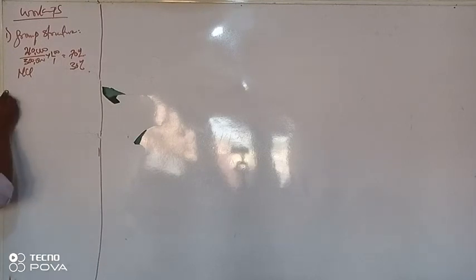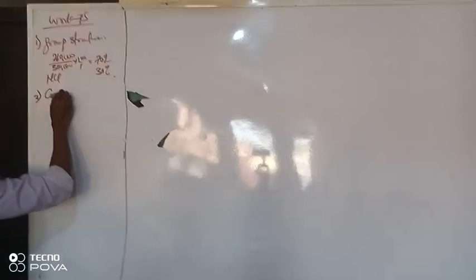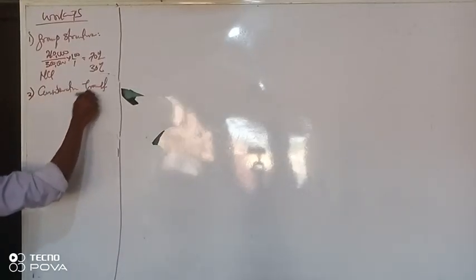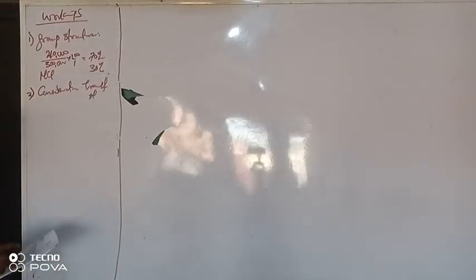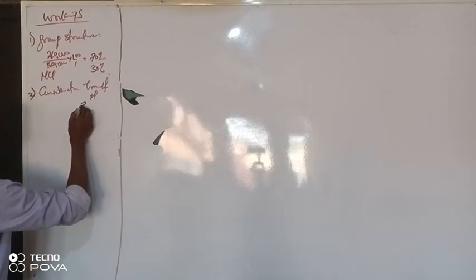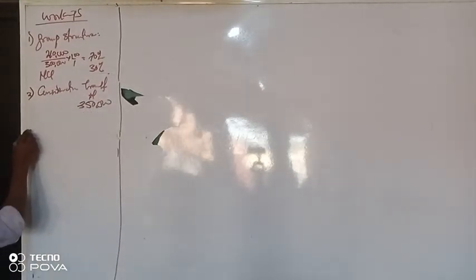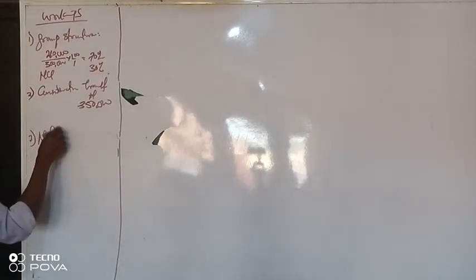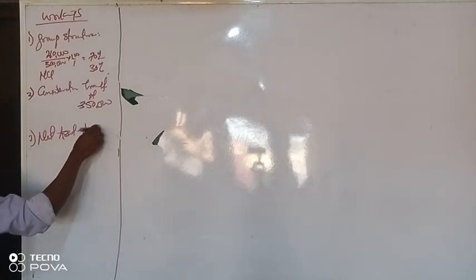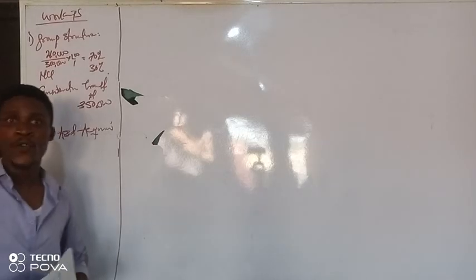Number 2 is what? Consideration transferred. So how much did we pay to acquire the subsidiary? I think we paid 350,000. 350,000 to acquire the subsidiary. The next thing, number 3, is our net assets acquired. Yes, that's where we have a simple working now. That's the net asset of the subsidiary as at the day you acquire.